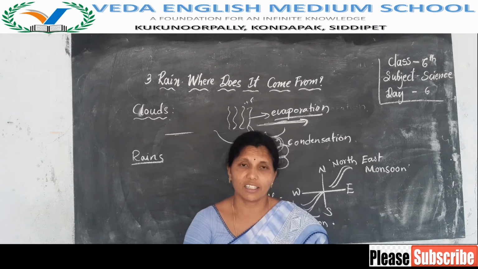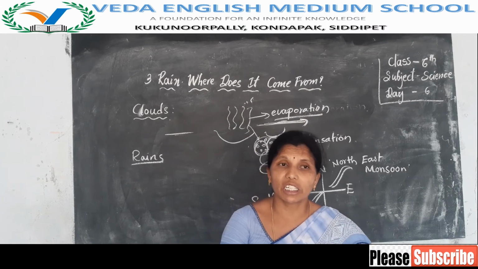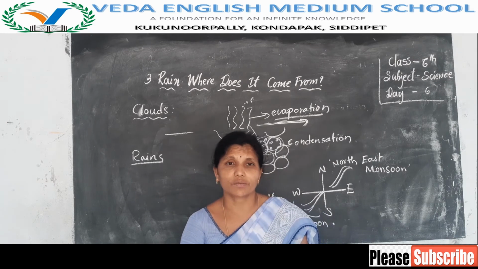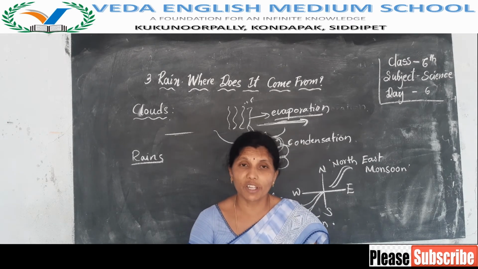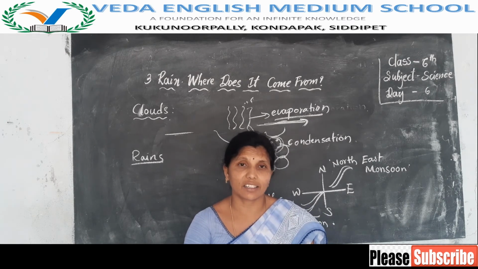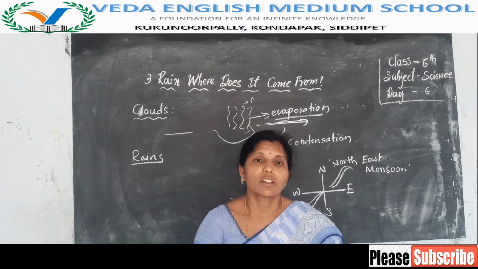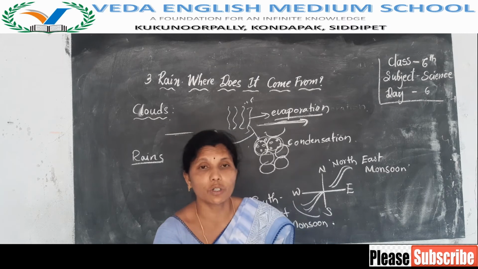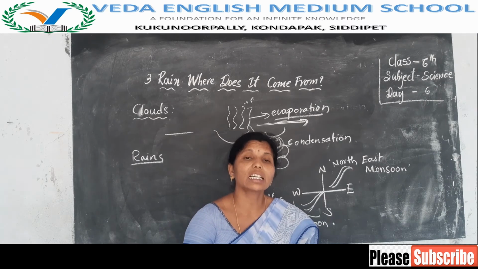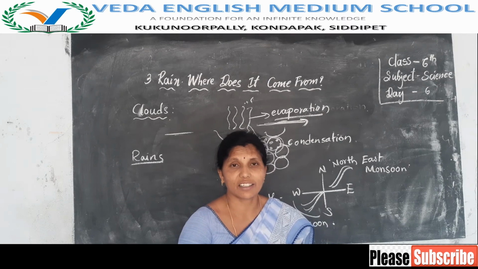And we are not getting timely rains also. In the month of June we are not getting rains at all. After June or July, we are getting heavy rains.